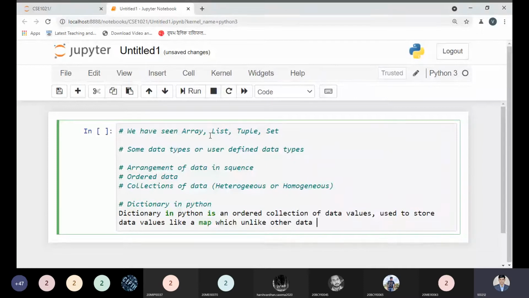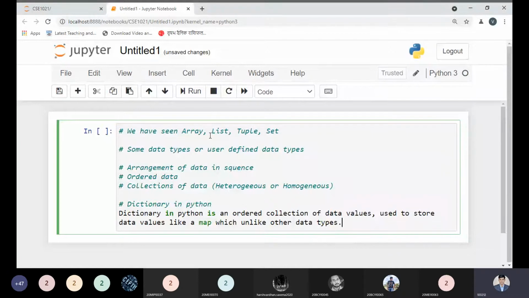Unlike other data types, see, in array, list, tuple and set, sets we can say are ordered, but tuple, list and array are not ordered data types. All the information I stored could be represented in an unordered way. When I use a dictionary, all the data representation will be done in an ordered way, and we have seen this concept in the previous class. So this is a point we need to keep in mind, unlike other data types.